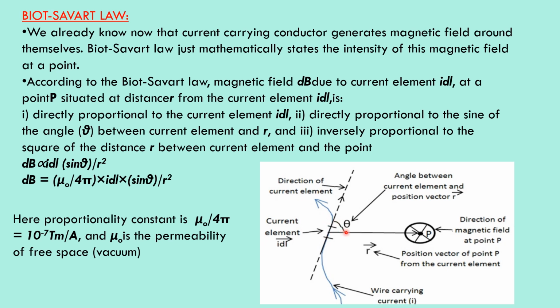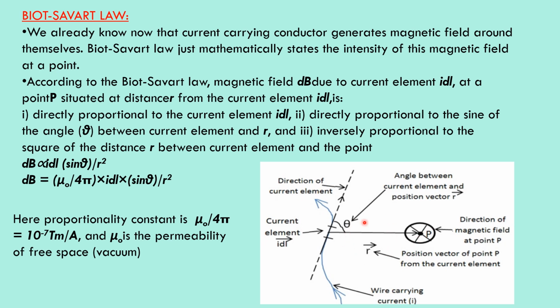Theta is the angle between the current element and the position vector, and r is the distance of P from the current element dl, the radius. This arrow mark shows the direction of the magnetic field.